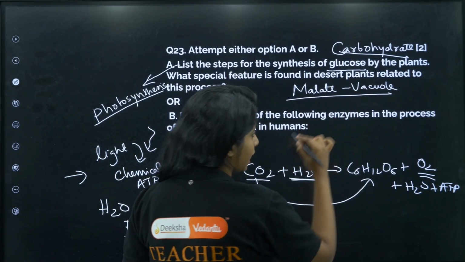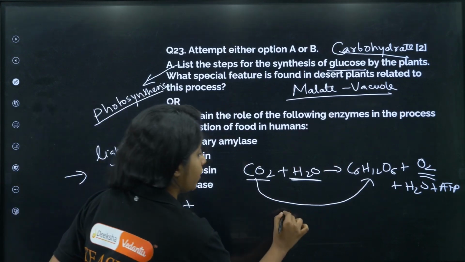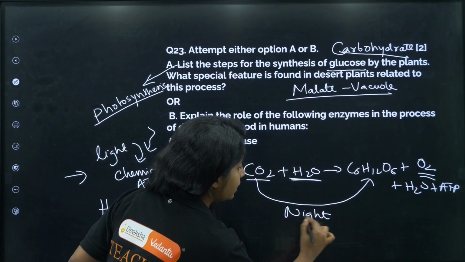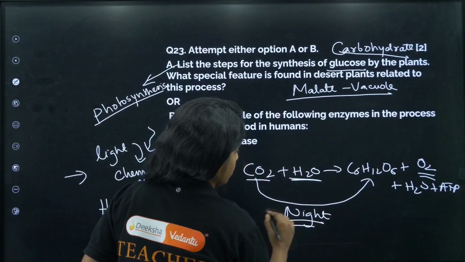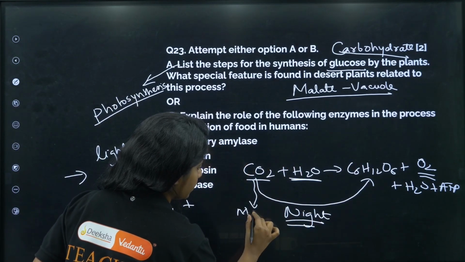Now in the daytime, in the night time this is happening. If I said daytime, please forgive me. In the night time this is happening. They are opening, taking in and keeping it safe. How? They are converting the CO2 to malate.